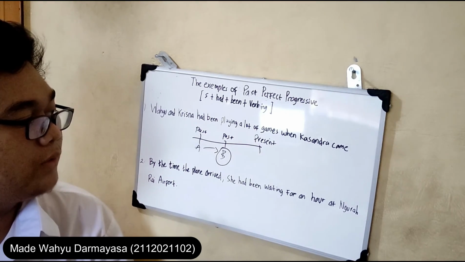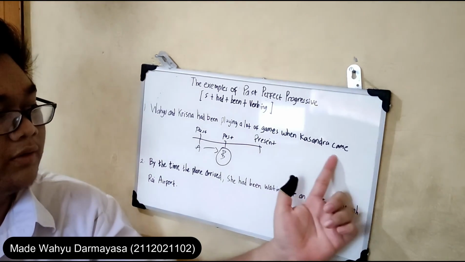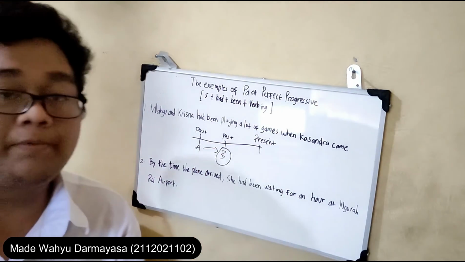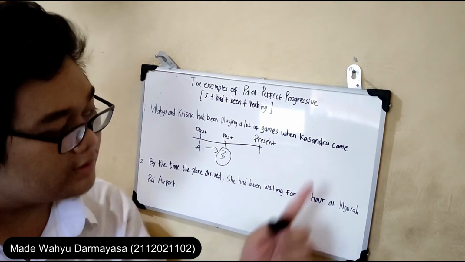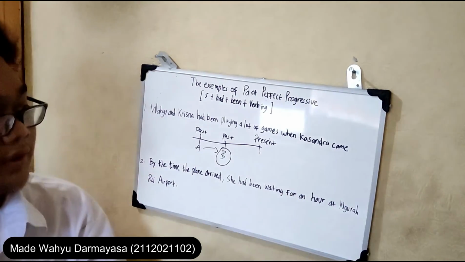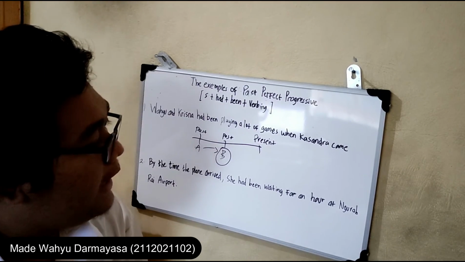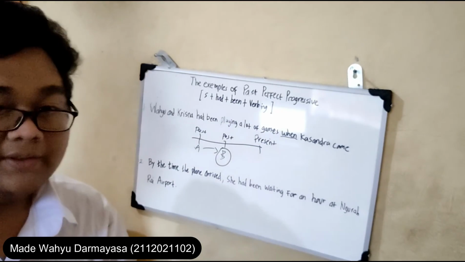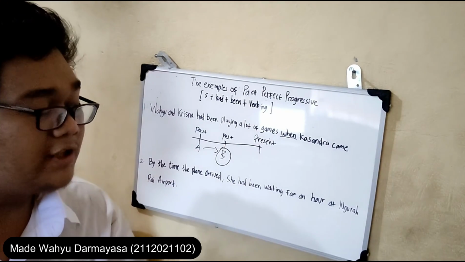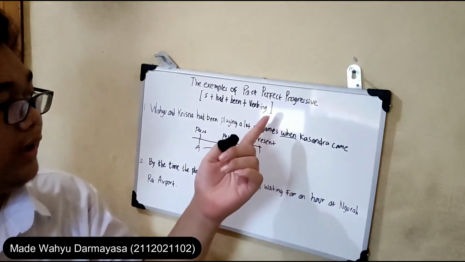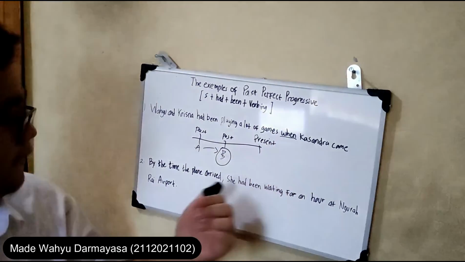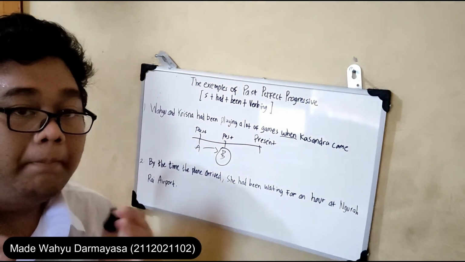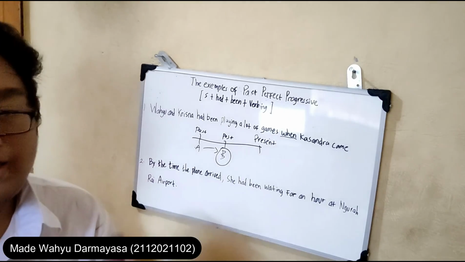I want to tell you about time expressions. In the time expression clause, we can't use the past perfect progressive. We simply use the simple past. And these are the time words. There are a lot of examples of time words, like when, by the time, after, before, by, for, etc.